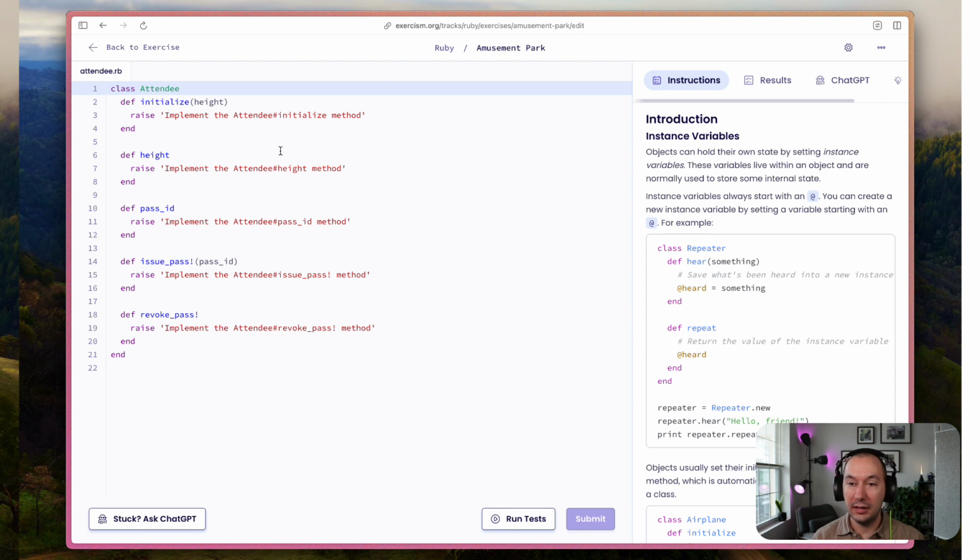Here we are in the exercise. It looks as though I'm going to be writing implementations for 5 different methods, one of which is an initialization method. So when the class is called, the initialization is going to take place, and it looks like when we define an attendee.new, we're going to have to pass in a height to initialize it with.